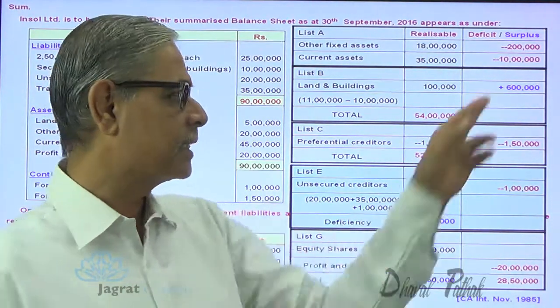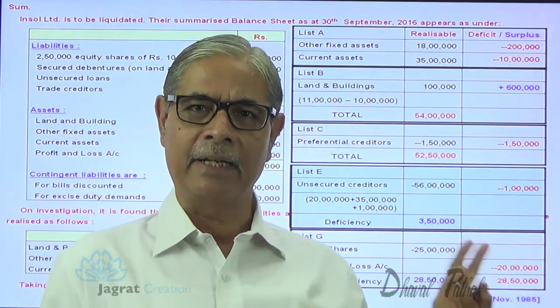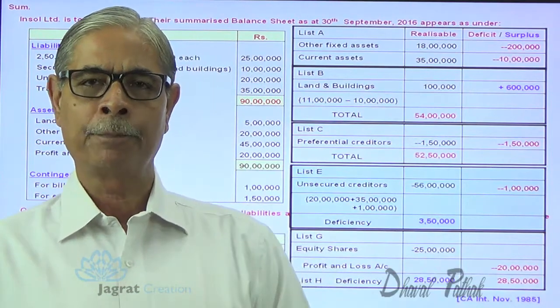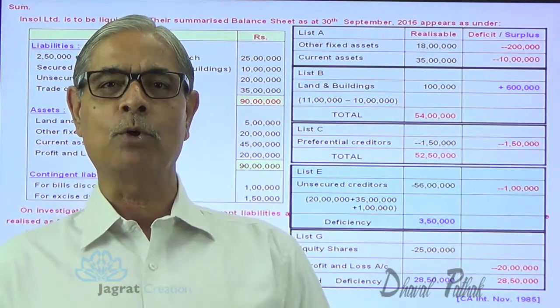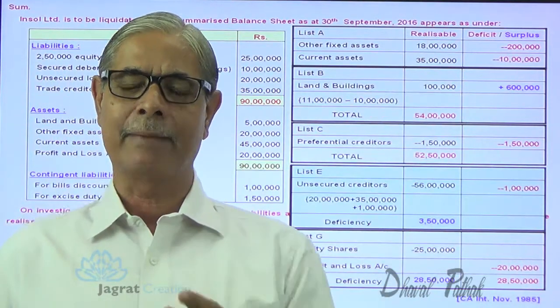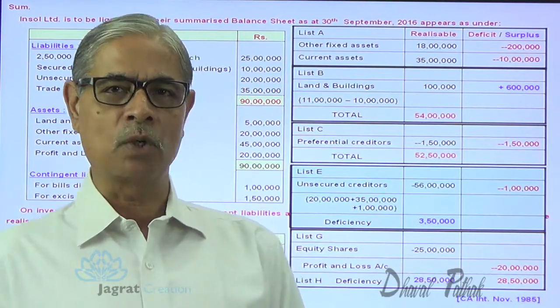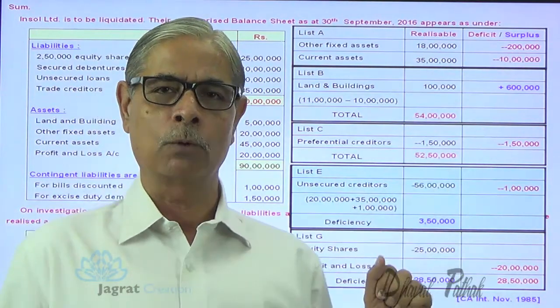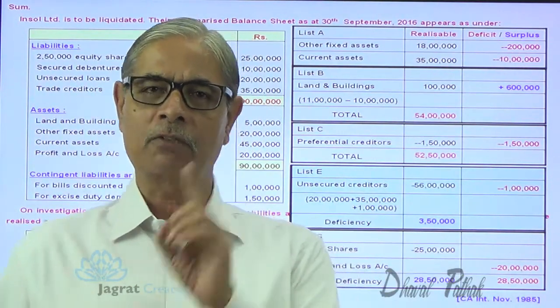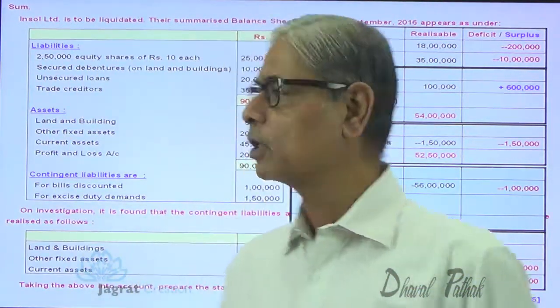Of course, this has not been asked of me in this question, but with an academic interest to explain the theory part of it, because from the next sum onwards I intend to take difficult sums wherein I am going to prepare the statement of affairs and deficiency account simultaneously. So just to prepare the minds of the students, I want to explain deficiency account in this sum, though not asked in the question. Now how this deficiency account as per list H is prepared, that I am demonstrating. Just observe.